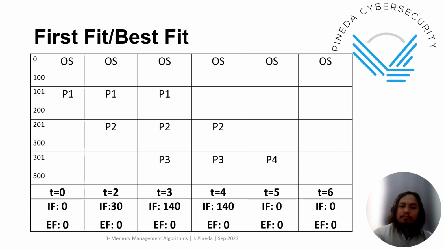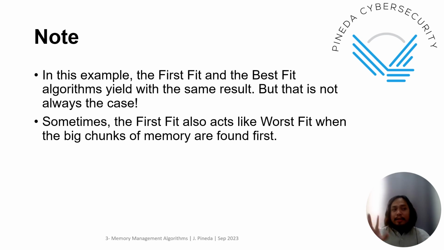And then at time 6, no more processes in the queue. What we want to see here is the distribution of internal fragmentation and external fragmentation. Here you will see we have 140. The peak is 140. The lowest is 0. One of the important notes here is that in the example provided, the first fit and the best fit algorithms yield the same result.